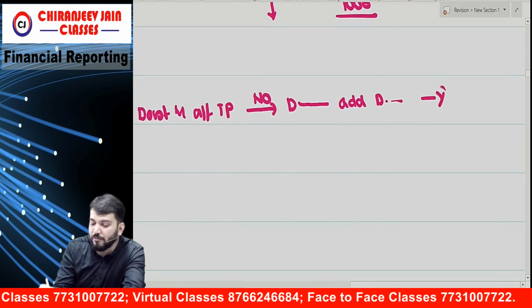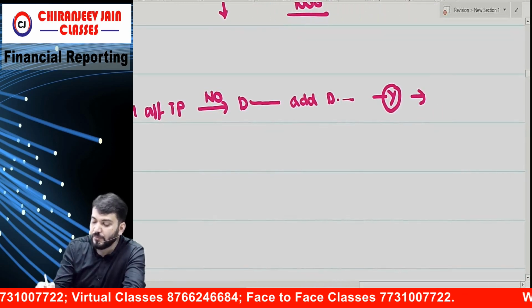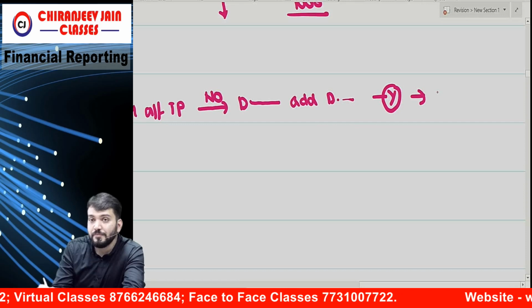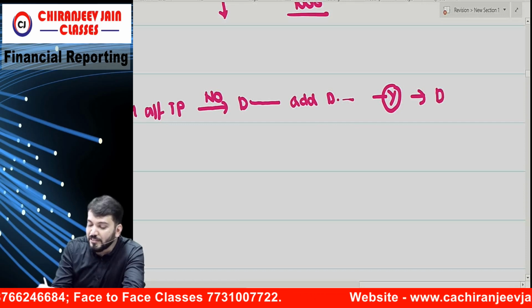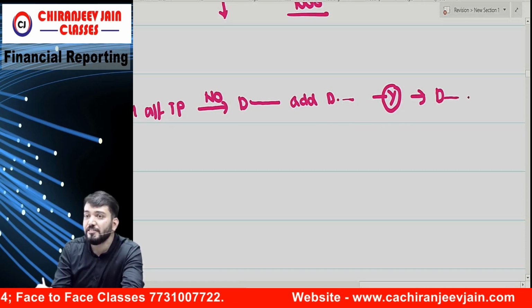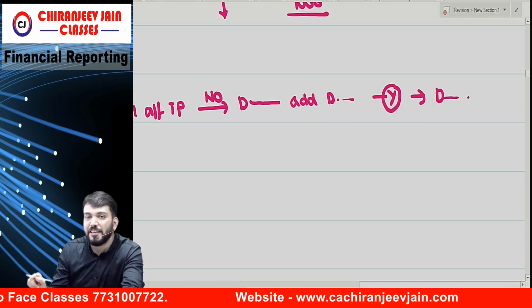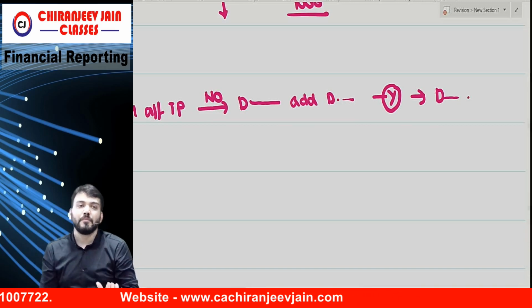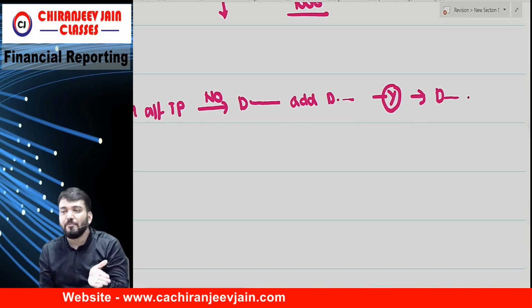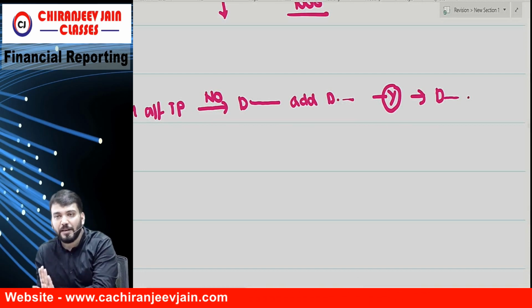Yes. Then what have we asked? Does the consideration increase by the standalone price of added goods and services? Then what will we do? The modification will be accounted for as a separate contract.